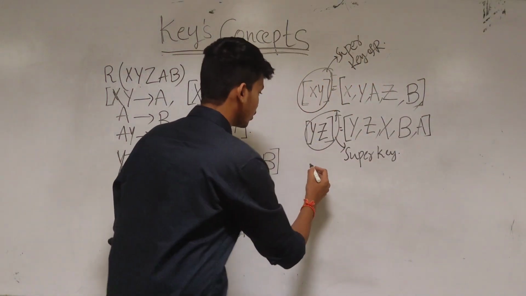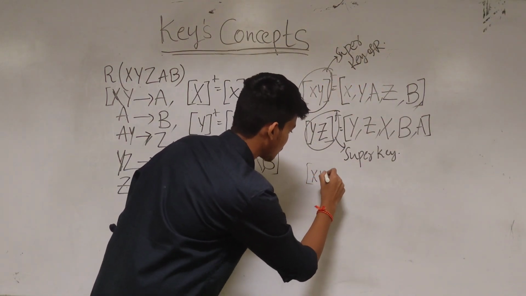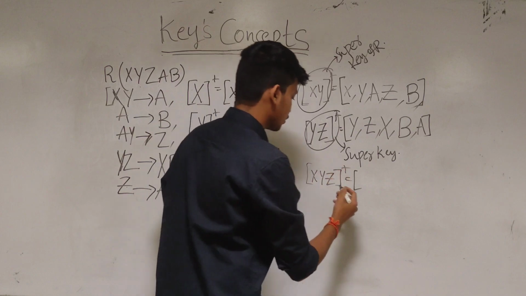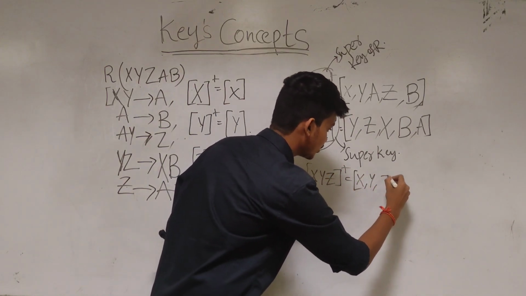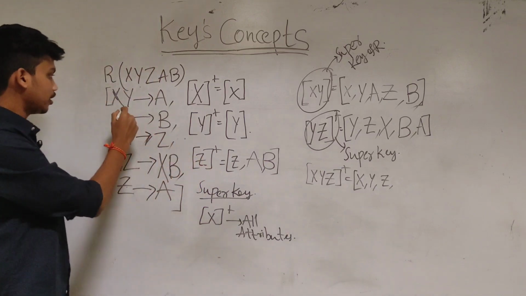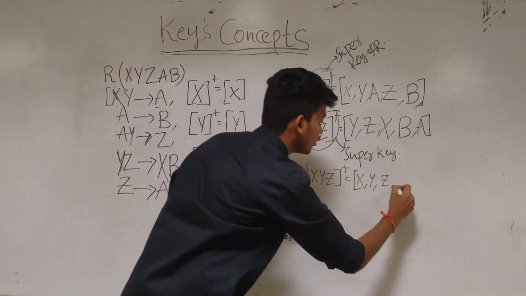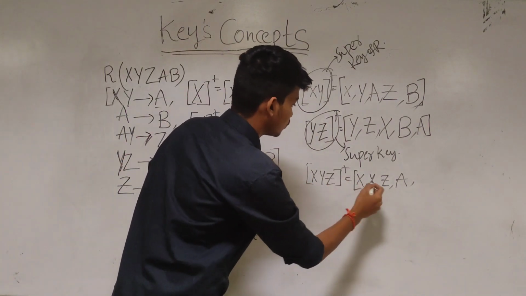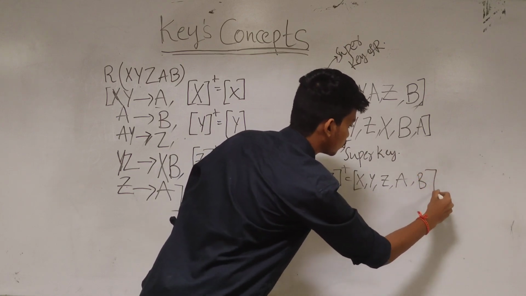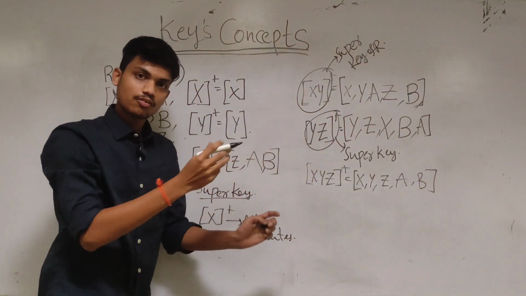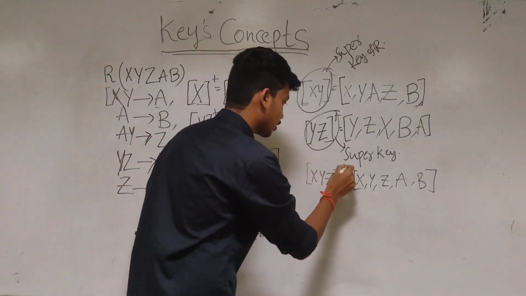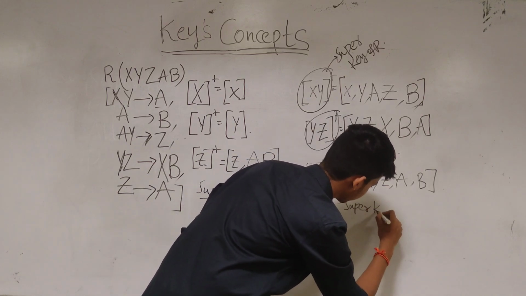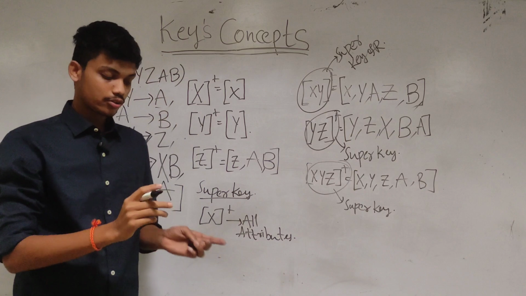Now observe very carefully. XYZ closure. If I do this closure, what can I get? Simply XYZ will all be there, obviously. With XYZ, XY derives A, so I included A in this. YZ derives XB, so X is there, and I have included B in this also. So even with XYZ we can derive all attributes, so this is also a super key. I think you understood what a super key is.